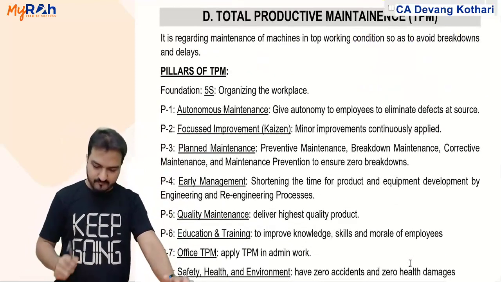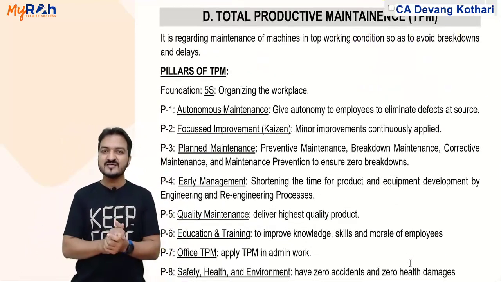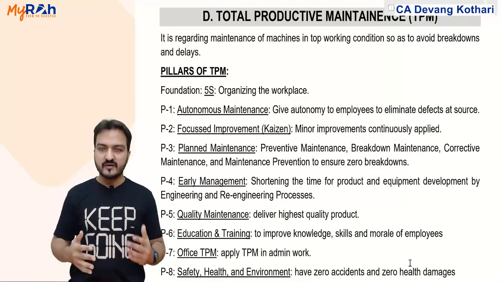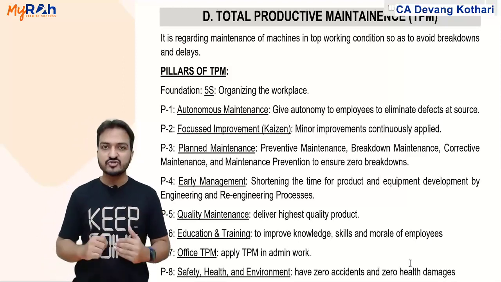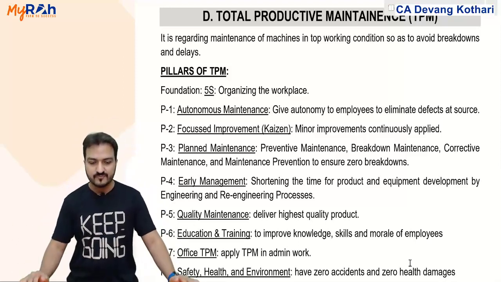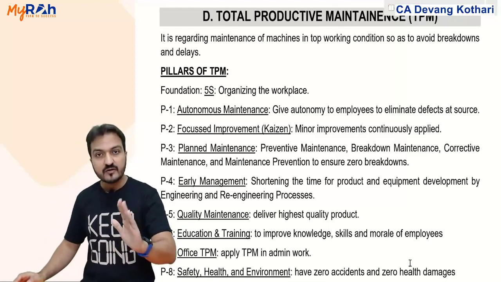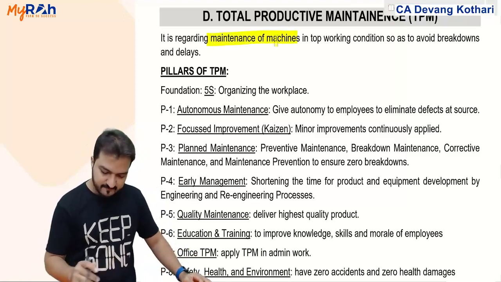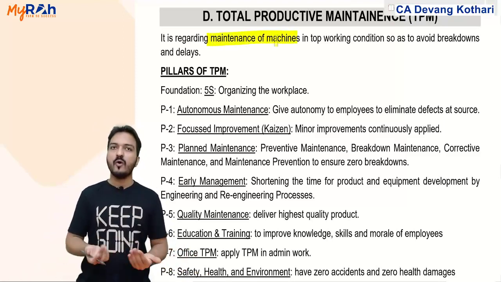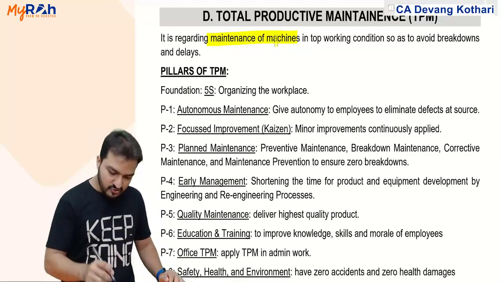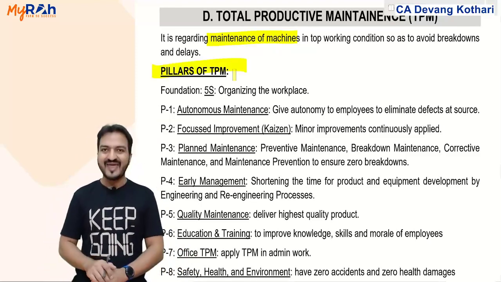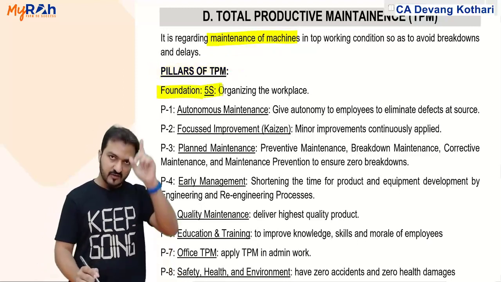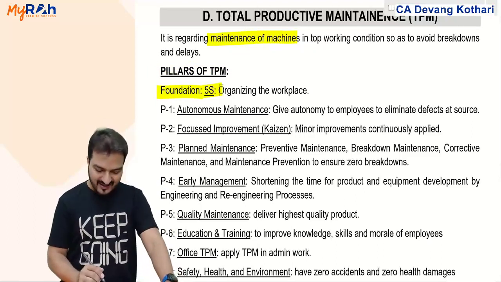Next is TPM, total productive maintenance. Well, this is about machines. TPM is about maintaining my machines better so that there is no machine breakdown. TPM is mainly to prevent machine breakdown. It is regarding maintenance of machines in top working conditions to avoid breakdown and delays. Well, how to do that? There are 8 pillars of TPM, plus one foundation. The foundation is the 5S, like we just did above. Then there are 8 pillars.